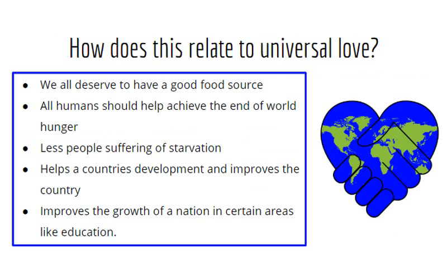How does this topic relate to universal love? This topic relates to universal love because we all deserve to have a good and sustainable food source so we can thrive as humans and achieve better things and be better in life. It is something that all nations should look forward to ending because it holds back the development of certain areas of the country, like in education and employment. With the ending of world hunger, it can make things better for all humans, and it can make the possibilities of all humans even.